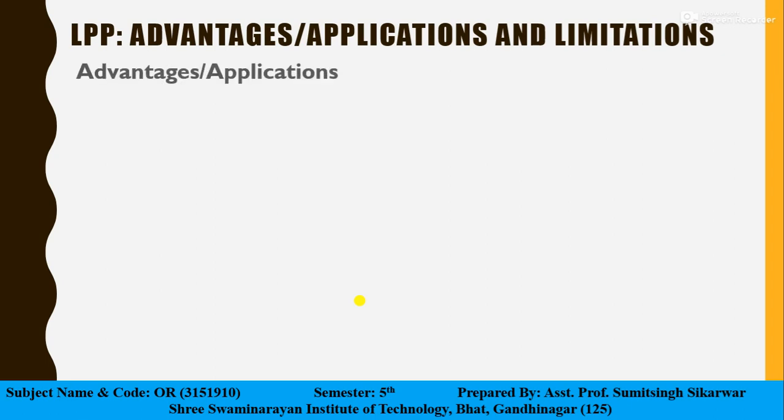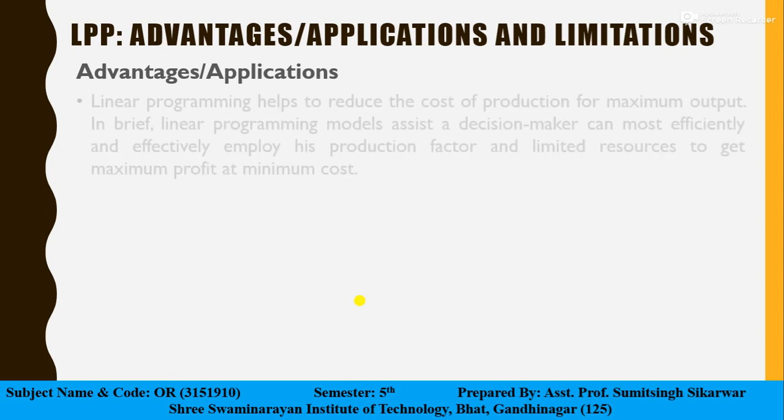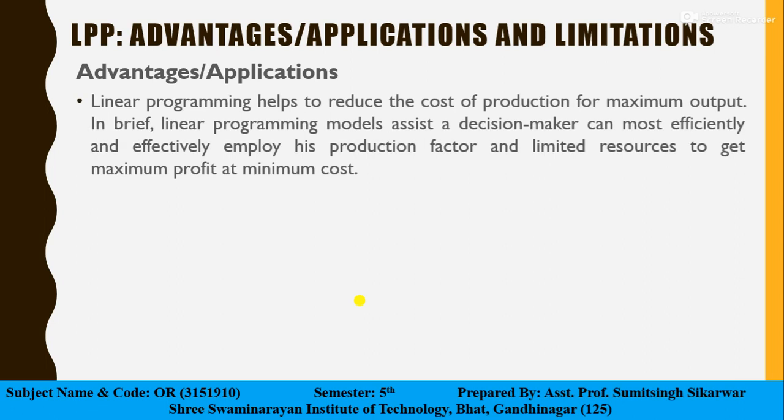So the advantages of linear programming: we know that linear programming helps to reduce the cost of production for maximum output. In brief, you can say that a linear programming model assists a decision maker so that he can most efficiently and most effectively employ his production factors and limited resources to get the maximum profit at minimum cost.